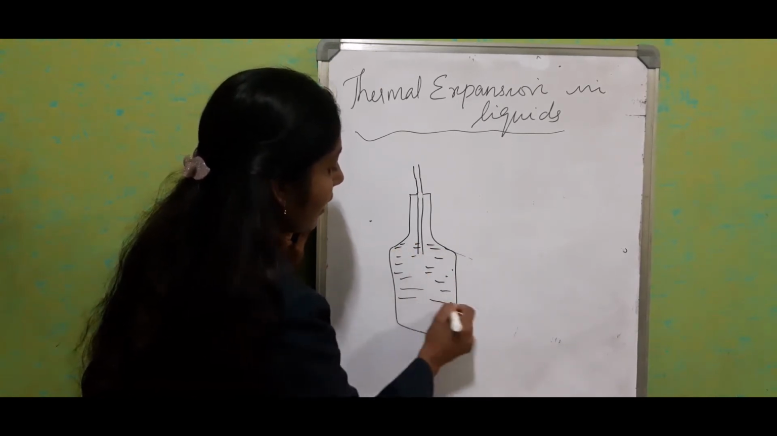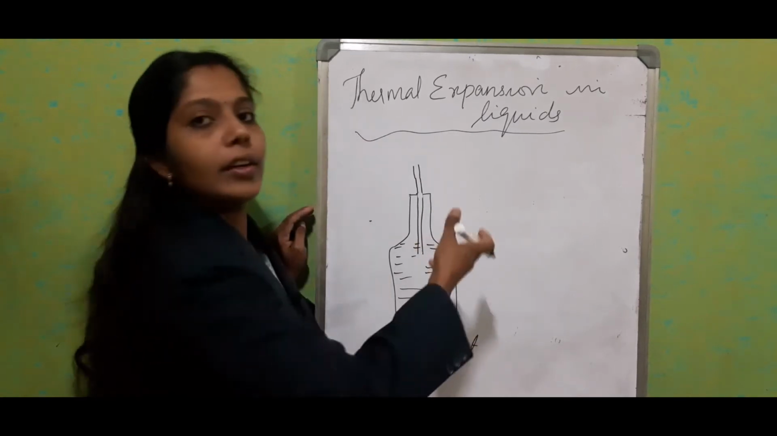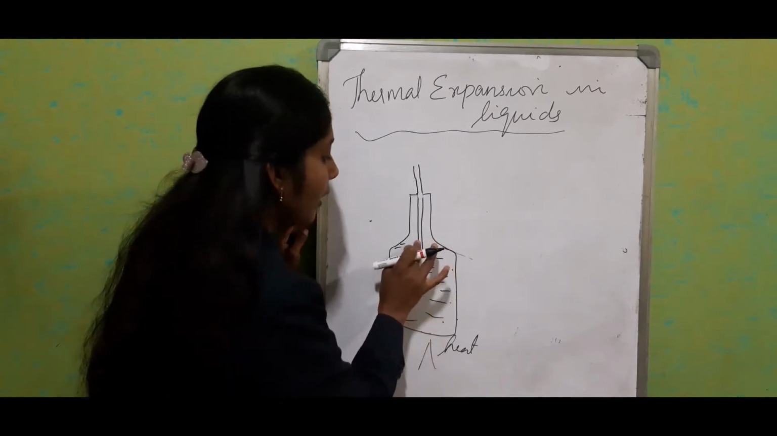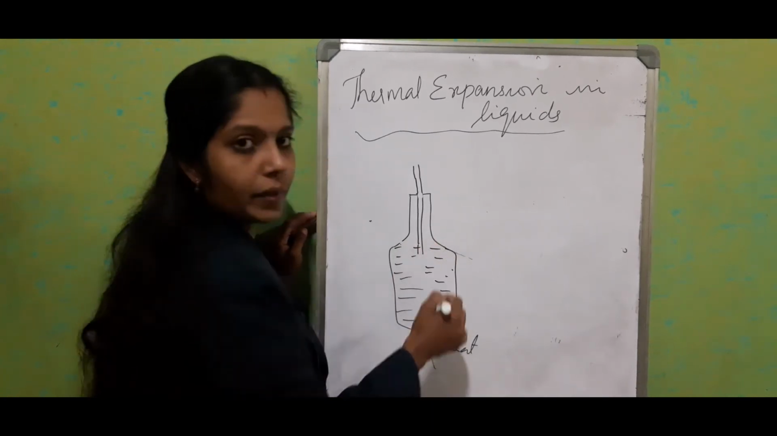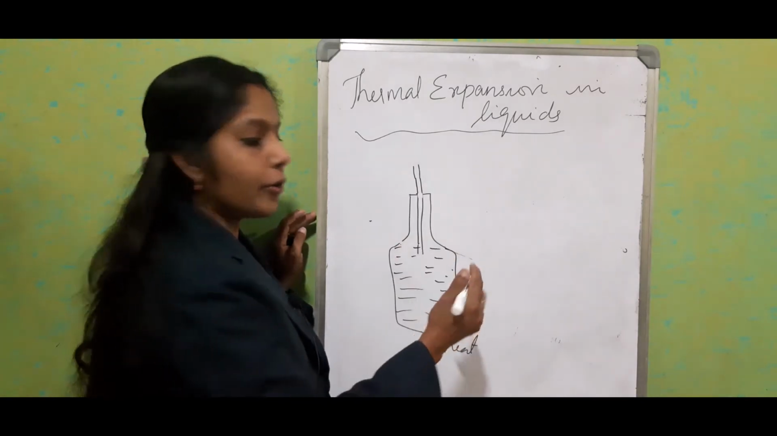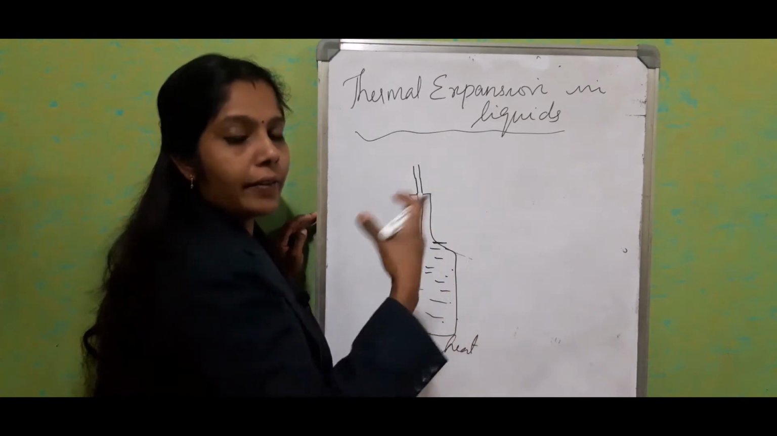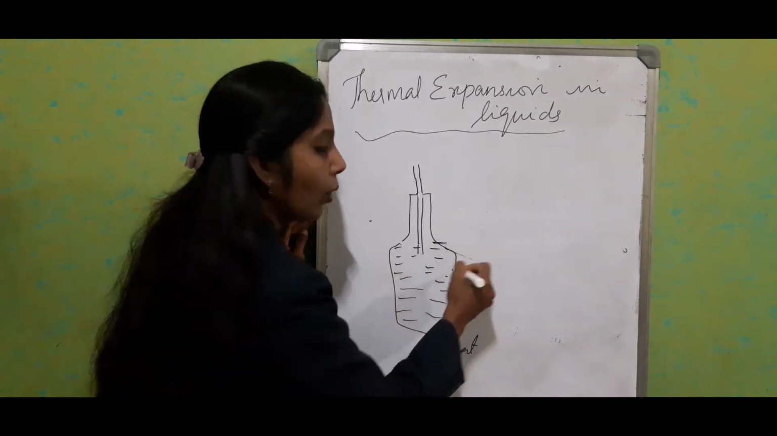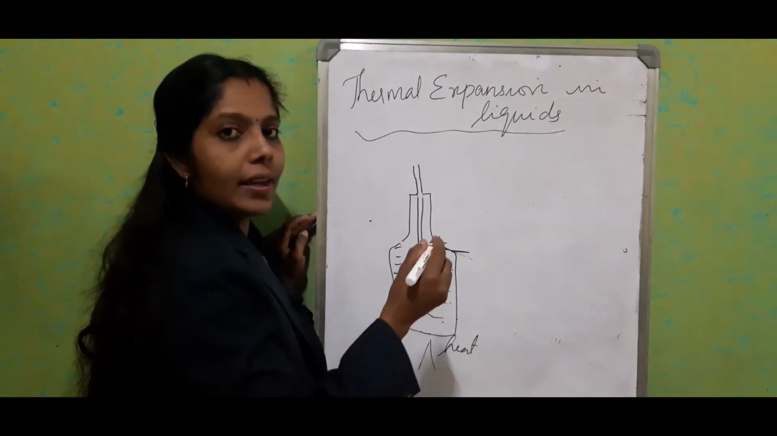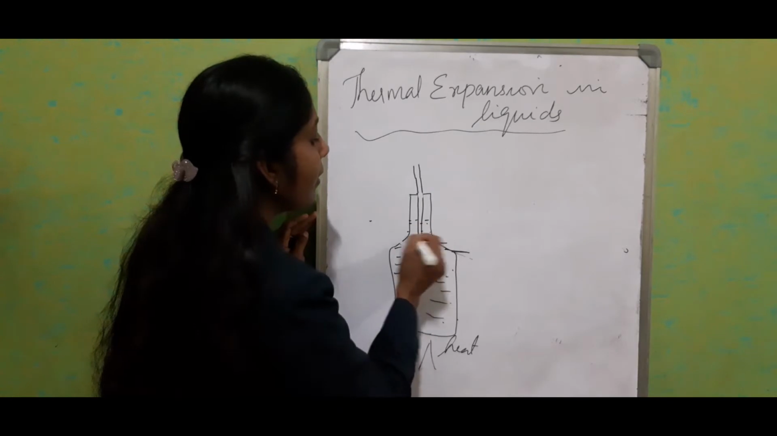Then heat this bottle. Provide heat to this bottle. Initially we can see that the water level will drop down. For a few seconds, first the water level will drop down. Just consider this was the initial water level. After absorbing a little bit of heat, the water level dropped down to this level. Then slowly the level will increase and finally it will reach this.